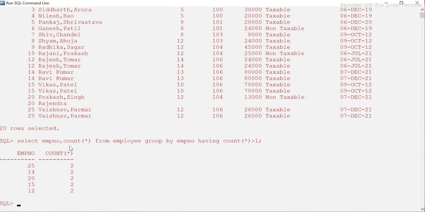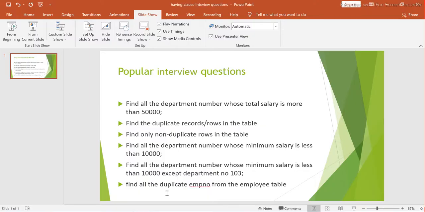Now you see that in the previous query we only got 25, 14, 15 and 12. Now we are getting 20 also, but 20 is not duplicate across the columns. Only the employee number is duplicate. This question is all about that: find all the duplicate employee numbers from the employee table.